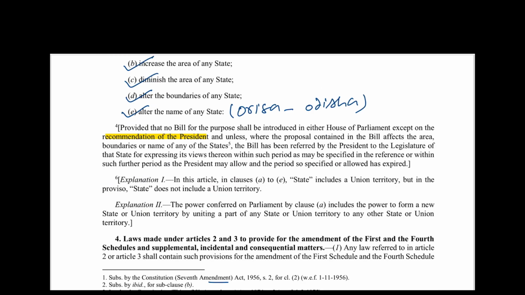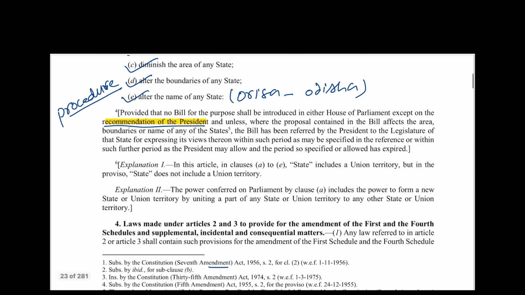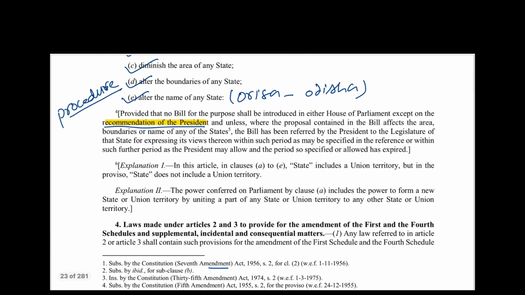Now what is the procedure for introducing such bills? Here you should see that the bill must be recommended by the President. Without the President's recommendation, it will not be introduced in either House. Before giving a recommendation, the President seeks the opinion of the state. However, the opinion of the state is not binding on the President.